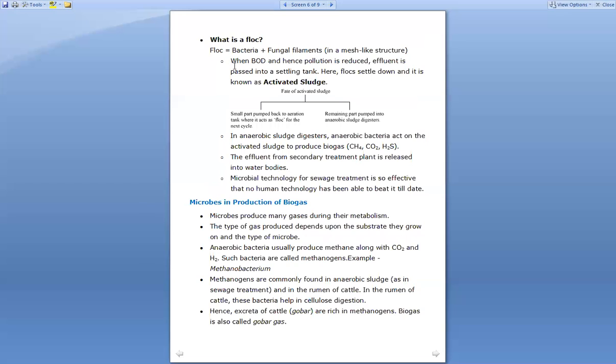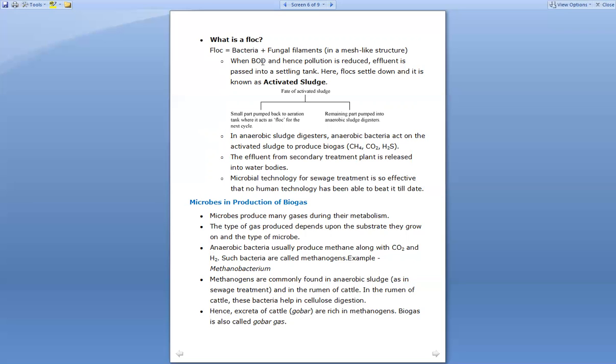Now, for that you also need to understand the flock, right? So what exactly is a flock? A flock contains bacteria as well as fungal filaments. That means the bacteria and the fungus present inside the sewage combine with each other to form mesh-like structures, that is, they create net-like structures, and this is said to be the flock. These two combine with each other to form the flock.